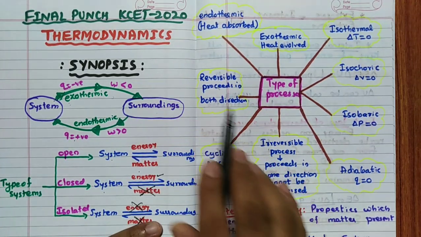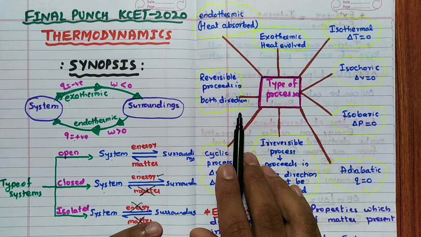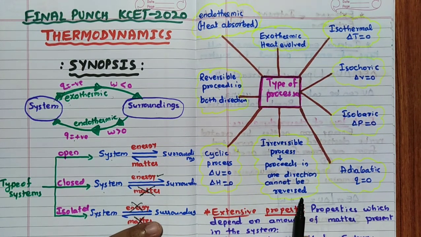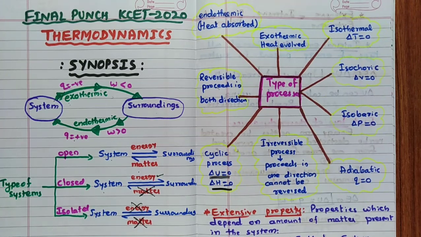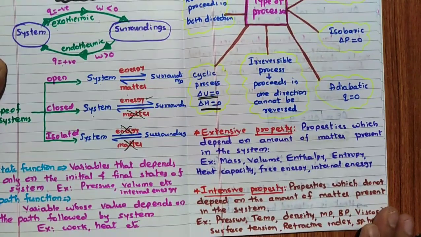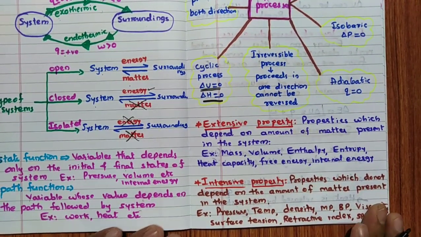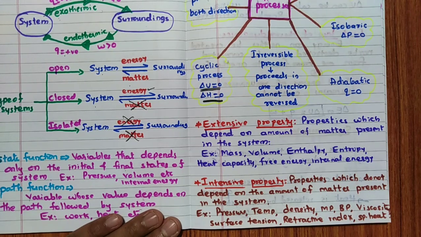Irreversible and reversible process. Reversible proceeds in both directions. Irreversible proceeds only in one direction, which cannot be reversed. And cyclic process, remember these two conditions where delta U is equal to 0 and delta H is equal to 0. Then extensive and intensive property. By giving the options, they can ask you to identify. Very simple. Remember some very famous examples.